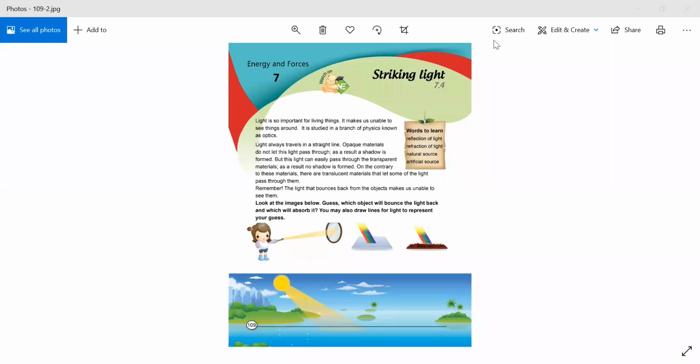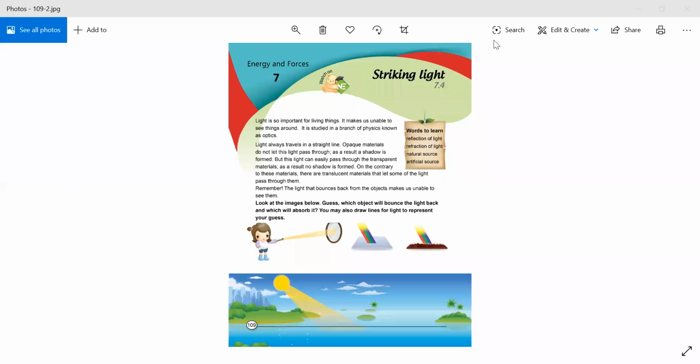Okay, students, first of all, for living things, light is so important because light plays an important part in the living things' life, because light makes us able to see things around. Okay, and where do we study about this?